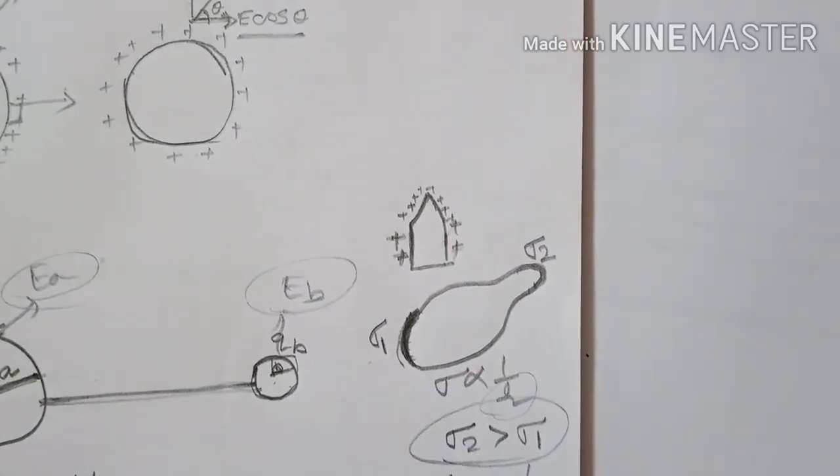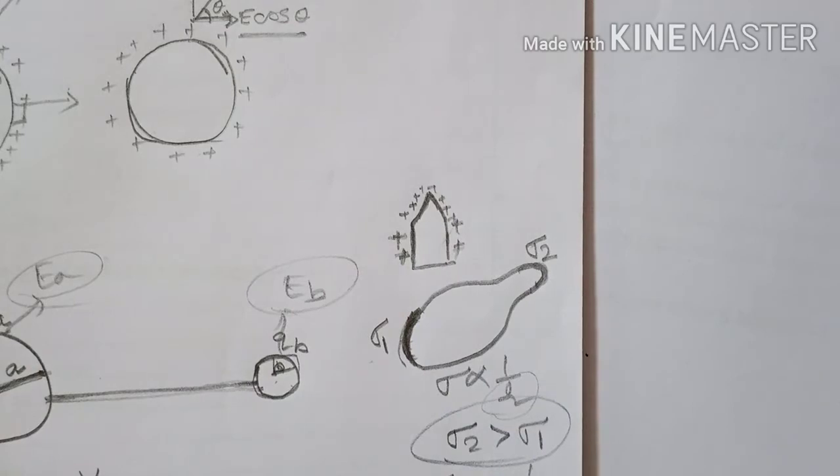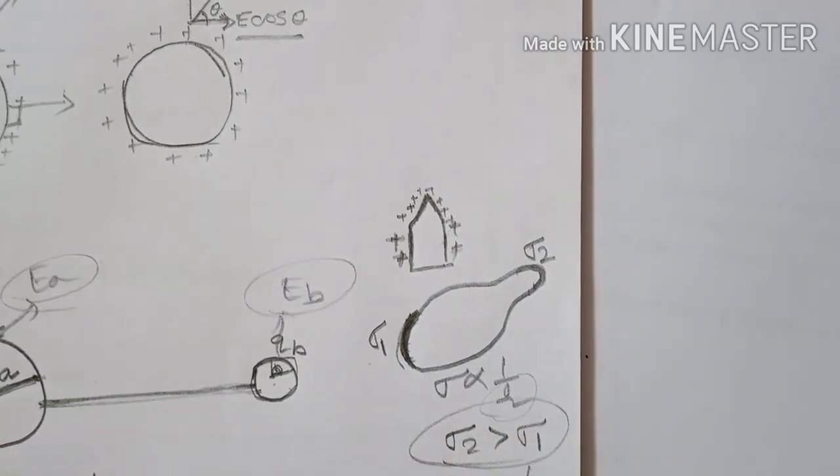Surface charge density is large for sharp or pointed edges of the conductor, because surface charge density is inversely proportional to R.